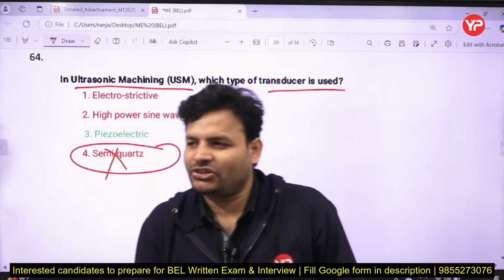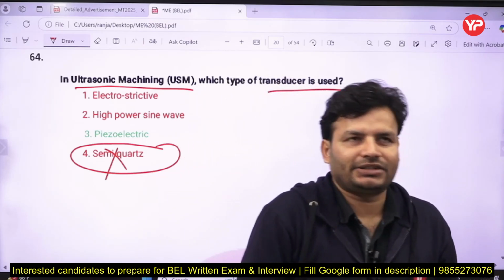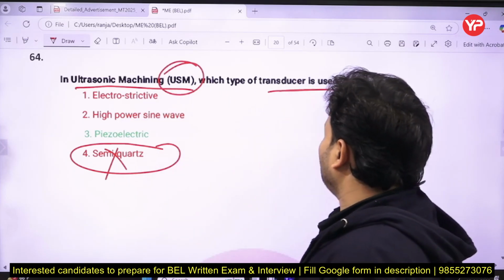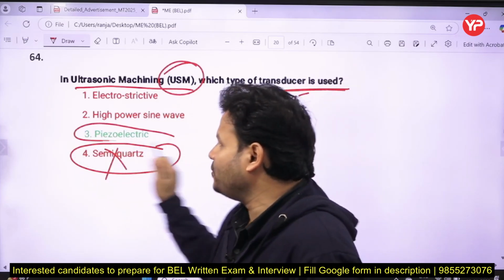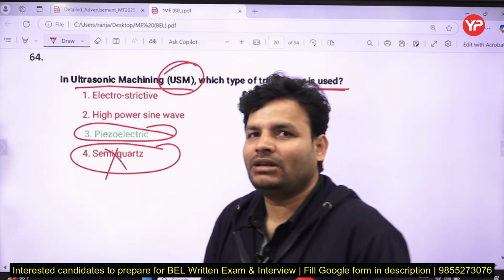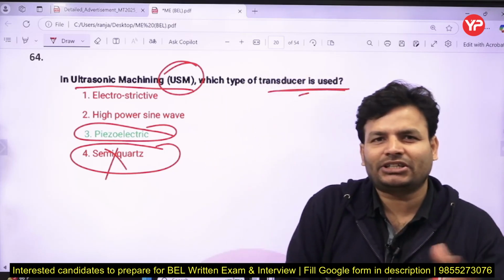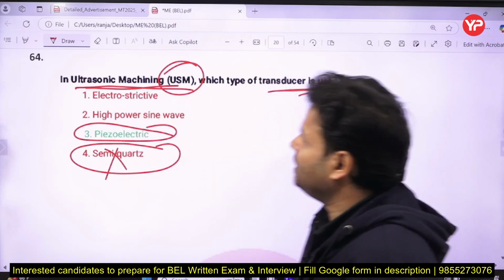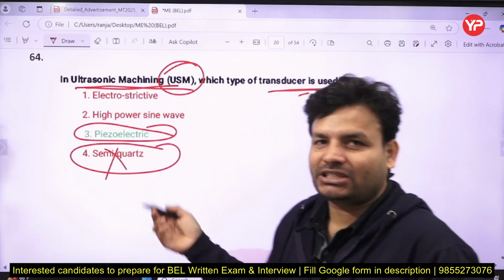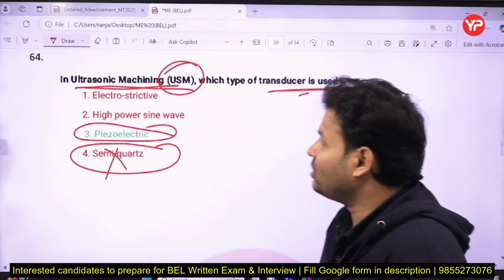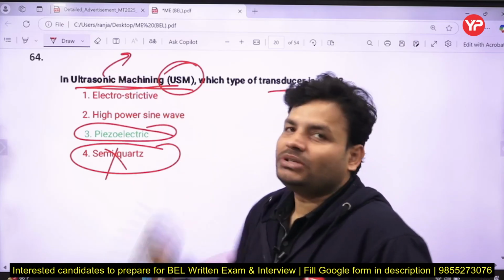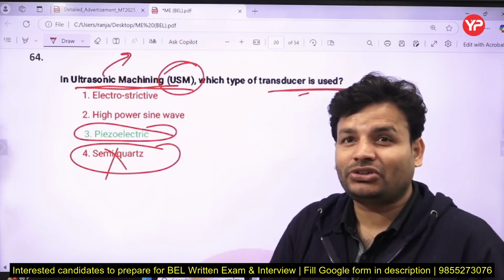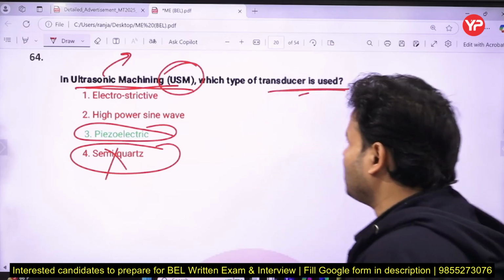So in USM, ultrasonic machining, the transducer used is piezoelectric. Obviously that is used in NDT, non-destructive testing. If the frequency is more than 20 kilohertz, or 20,000 hertz, then it is called ultrasound.